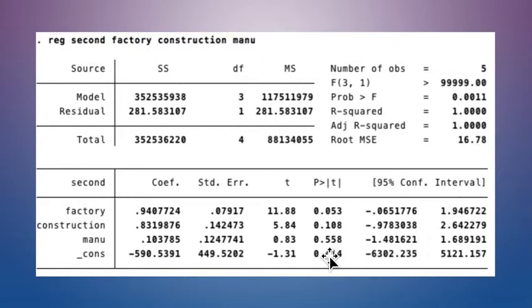Also, when you see this number here, the p-value of the manufacturing industry is equal to 55.8%, which is greater than 5% and 10%. So, we believe that the manufacturing industry has little impact on the secondary industry based on the data we used.